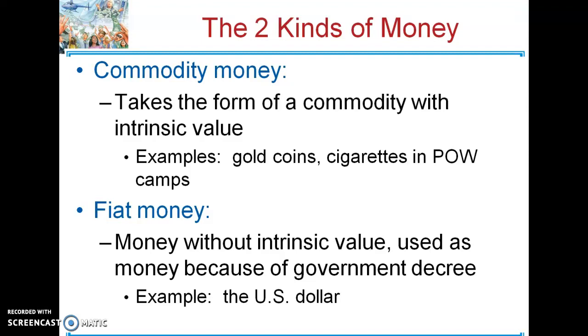It's really not that much different than a Monopoly dollar. Monopoly dollar is backed by Parker Brothers. This is the currency of Monopoly. Well, in the United States, the US dollar is the currency of the United States of America, but there's nothing to back it up, meaning it's not backed by gold or silver or anything like that. So it's only backed by the guarantee, or in this case, the fiat of the United States government.